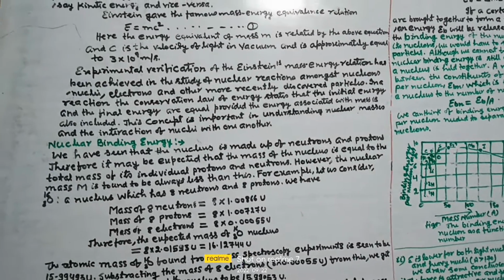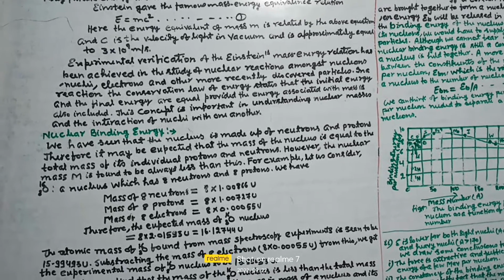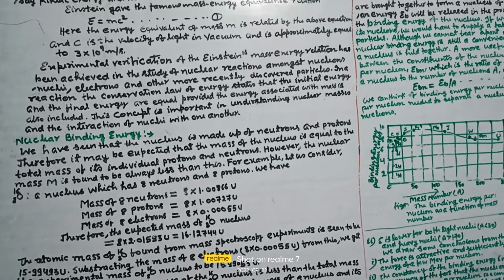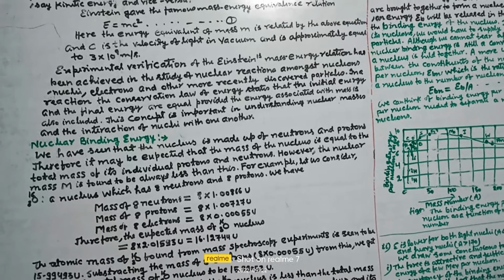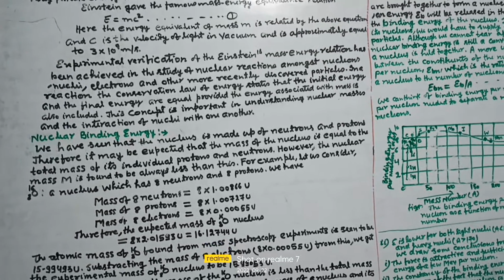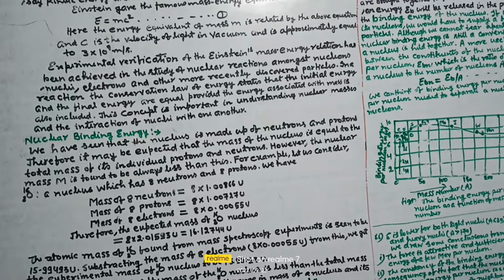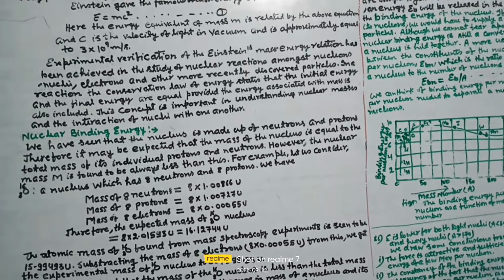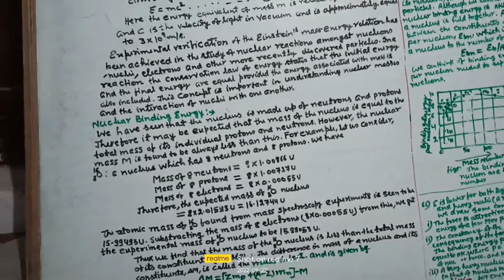Nuclear binding energy. We have seen that the nucleus is made up of neutrons and protons. Therefore, it may be expected that the mass of the nucleus is equal to the total mass of its individual protons and neutrons. However, the nuclear mass m is found to be always less than this.